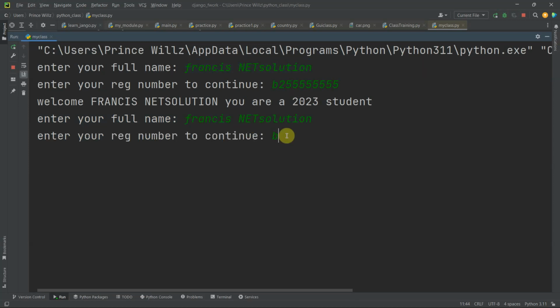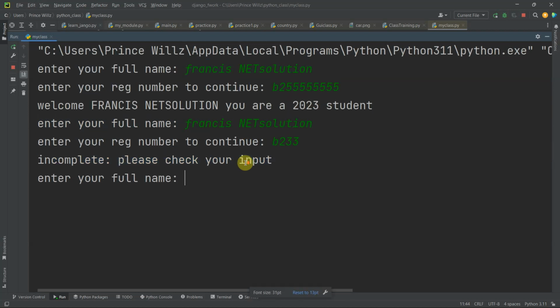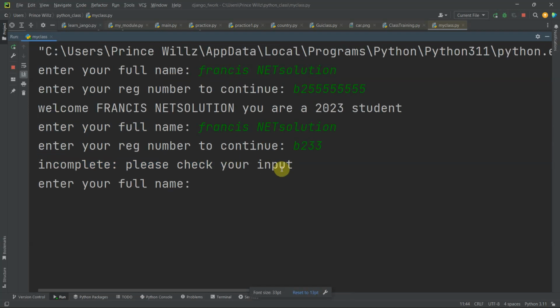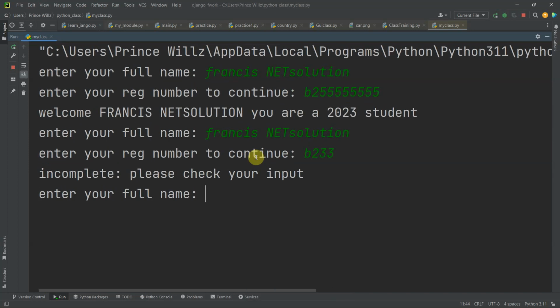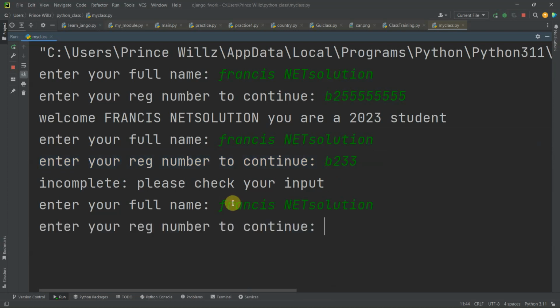It says enter reg number. This time around I'm entering the same B2, but let us make the reg number not to be up to 10. Let's see what will happen. Maybe 4. It says incomplete. Please check your input. That is what it shows here: incomplete, please check your input, because our reg number was not complete. Now it still prompts me to enter my full name. If I enter my name again and hit enter, it says enter your reg number to continue. This time around, let's make the reg number more than 10.